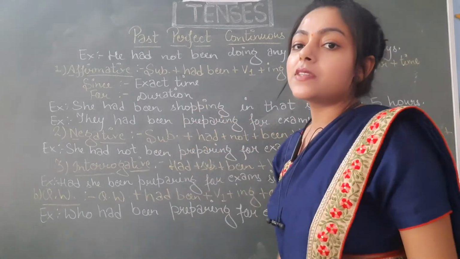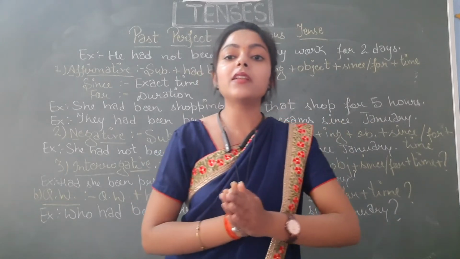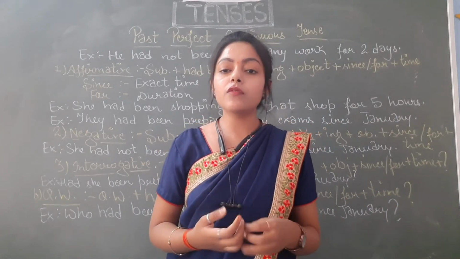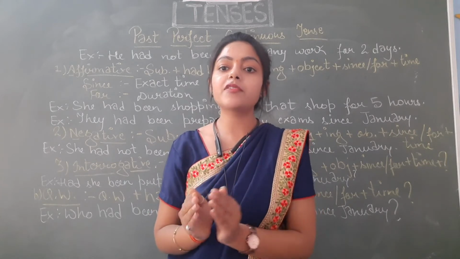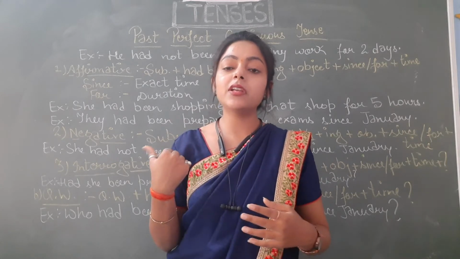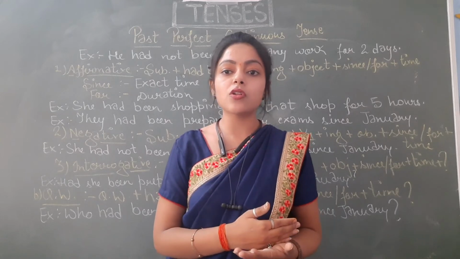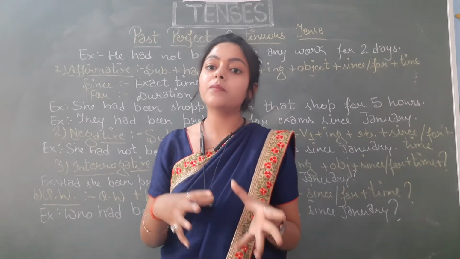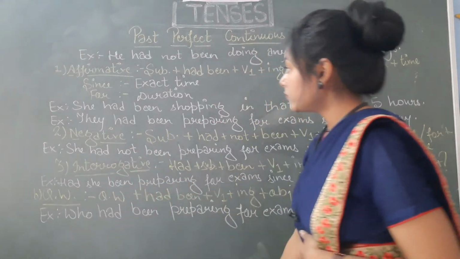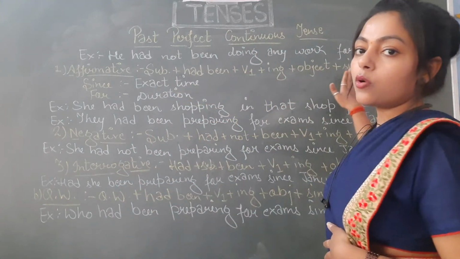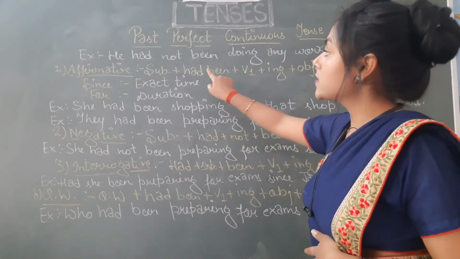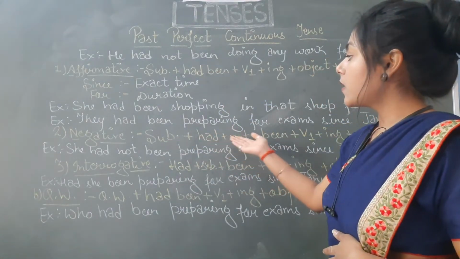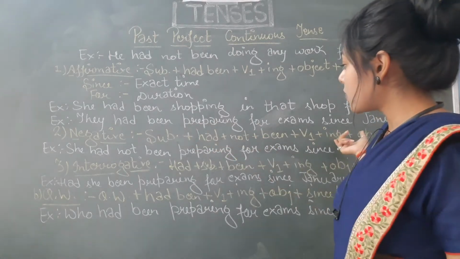Now let's move to the negative sentences. Students, as we have read this previously also, to make the negative sentences, what we have to do? We just have to place the not after the helping verb. We did the same thing in simple past tense also, we did the same thing in past continuous tense also. So we will be doing the same thing here also. Same structure will be followed. All we have to do is place the not after the helping verb. Subject, and after the helping verb we have to place not.